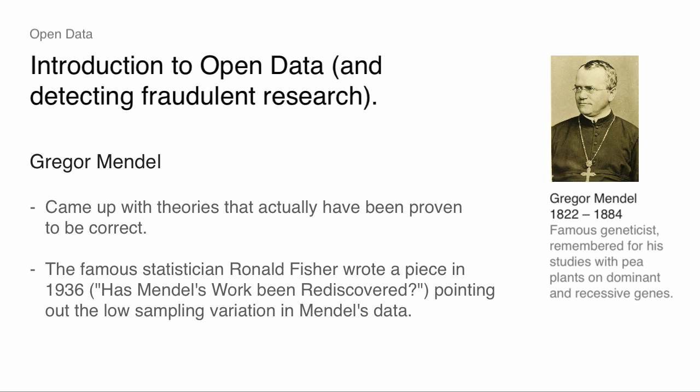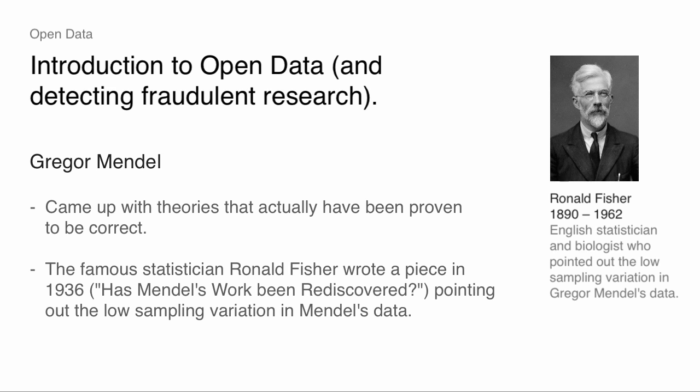If you actually look at his data, the 3 to 1 ratio in his samples wasn't exactly 3 to 1. He knew he couldn't literally make it 75-25, but he'd make it 76-24, 74-26. And so you'd get this data and think, oh yeah, there's a little bit of sampling variation. It turns out there was just way too little sampling variation. As far back as 1936, the famous statistician Fisher, who was also a very important biologist, and who helped synthesize a lot of the ideas of Mendel and Darwin and emerging biostatistics into a field, so he was an amazingly important statistician.